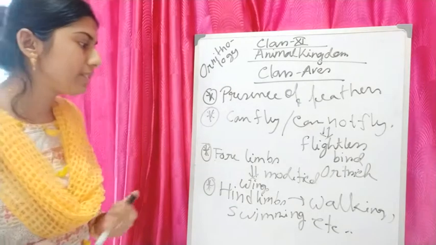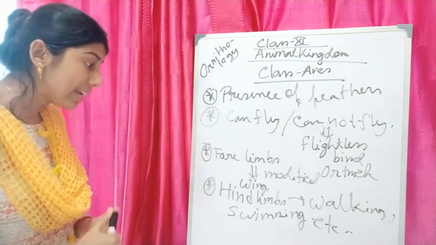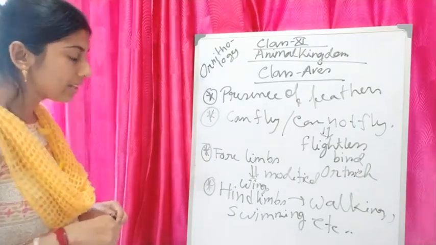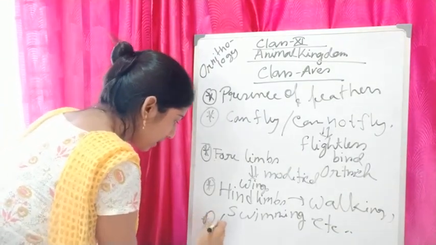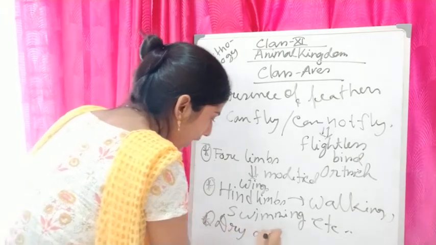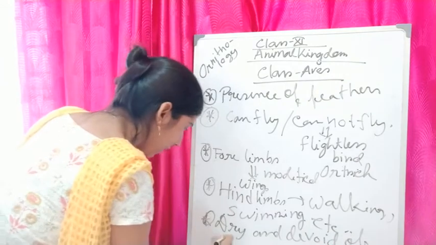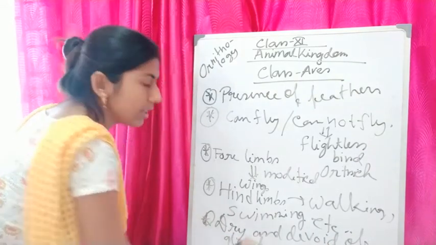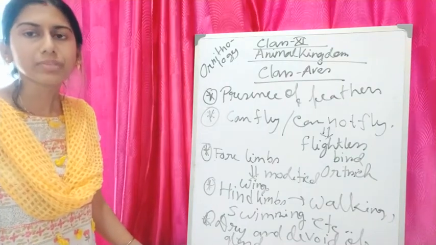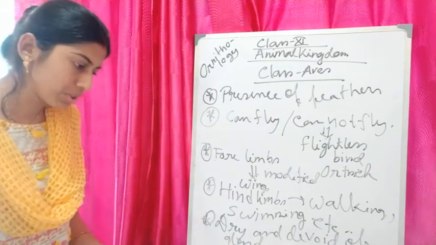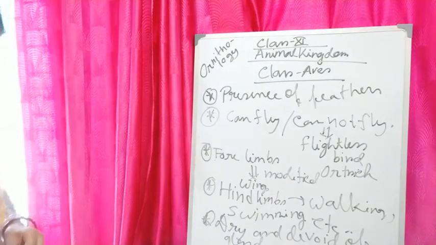Their body is usually divided into four parts: head, neck, trunk and tail. Their skin is usually dry and devoid of glands. That means glands are absent, but only one gland is present, which is called the uropygial gland, also known as the oil gland.